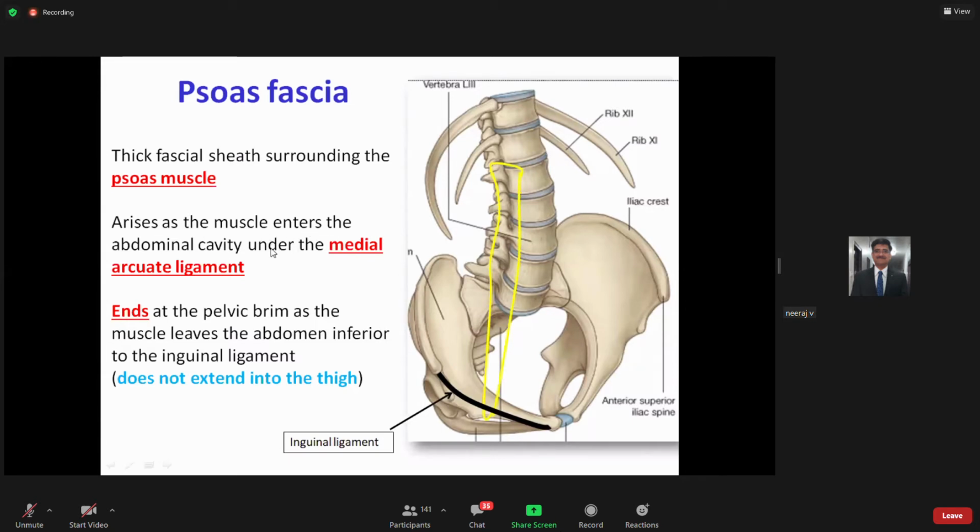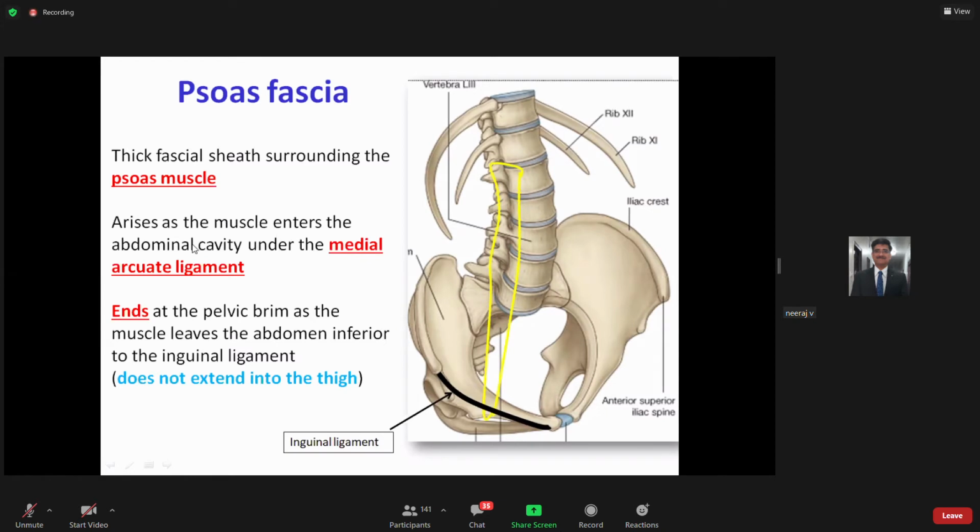This arises as the muscle enters the abdominal cavity over here, because we know it was taking origin from the spine. As soon as the muscle enters the abdominal cavity, it goes under the medial arcuate ligament. What is the medial arcuate ligament? That is nothing but the condensed superior-most part of the fascia which encloses this psoas muscle.